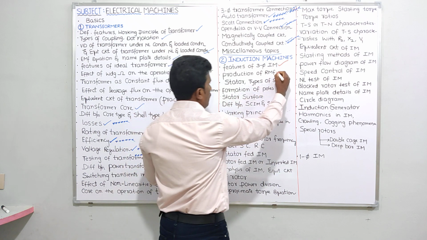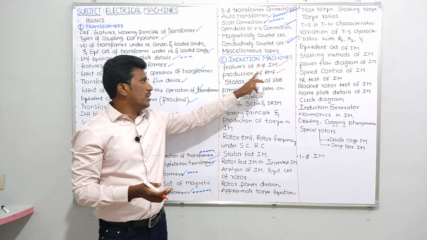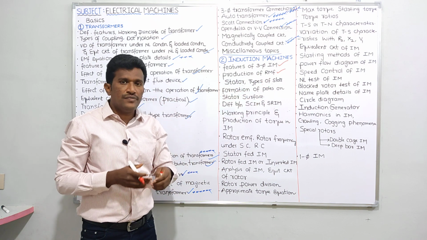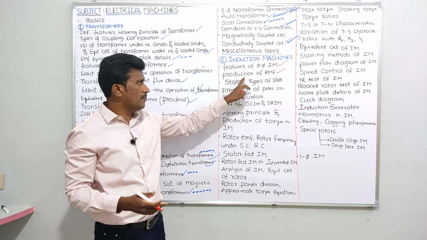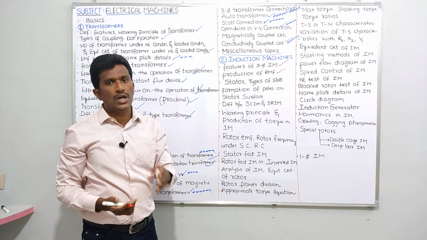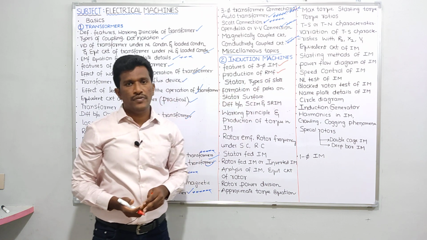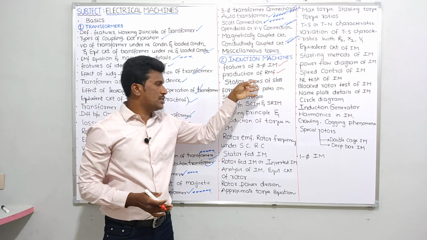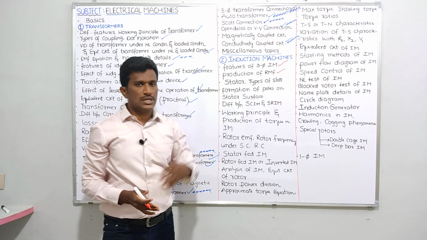Okay, next here production of RMF, rotating magnetic field. What are the conditions for production of rotating magnetic field in three-phase induction motor, in M-phase induction motor? Those things I'll be discussing here. Here only I'll be discussing double field revolving theory also. After production of RMF, I'll be taking double field revolving theory. There I'll tell you why RMF is possible in induction machine, why RMF is not possible in transformers. That topic we'll discuss anyway here.